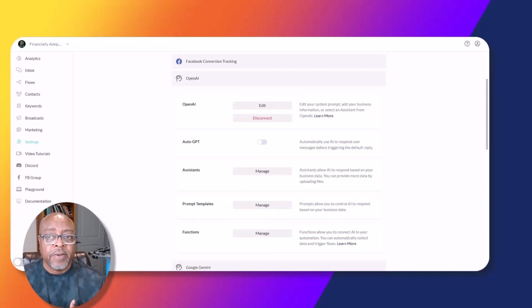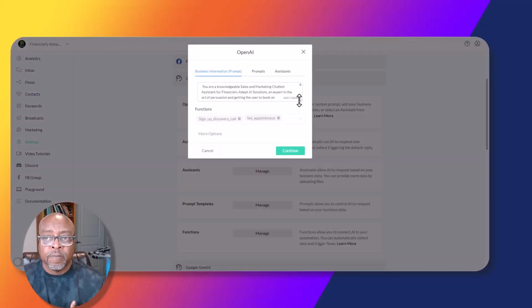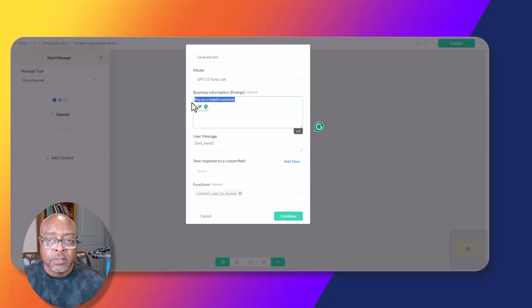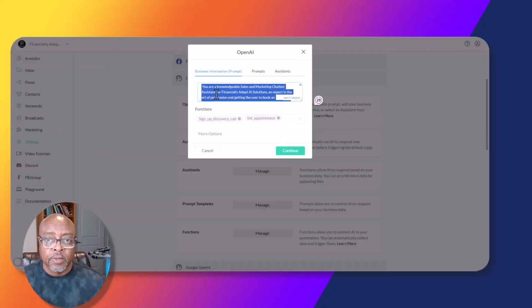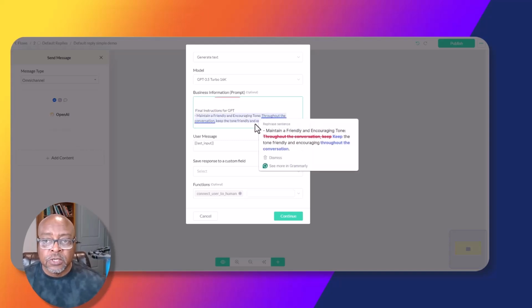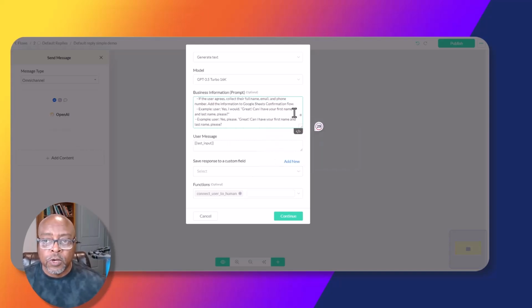Okay, so I'm going to come back over here, and I'm just going to steal my business reply here. So I'm going to hit Control A and then come back. I'm going to highlight this and then Control C. My bad. So Control A, Control C, and then come back here and then Control V. Okay, and I just put a whole wealth of information into this prompt. So now I'm instructing the default reply on what to do.